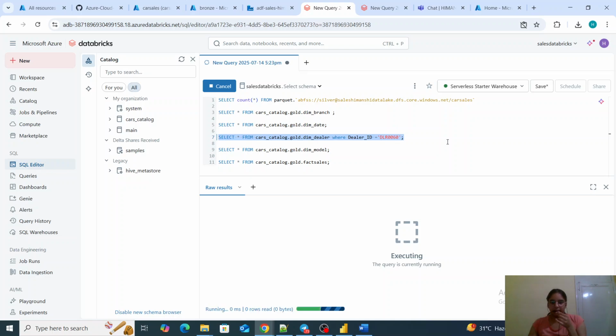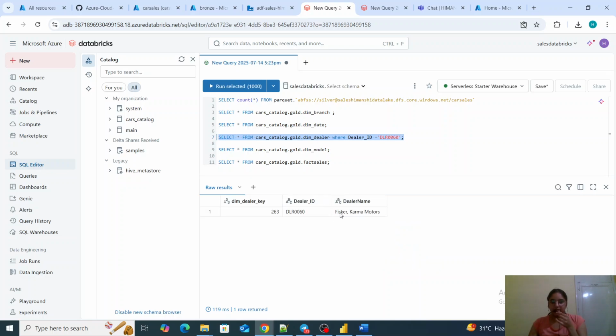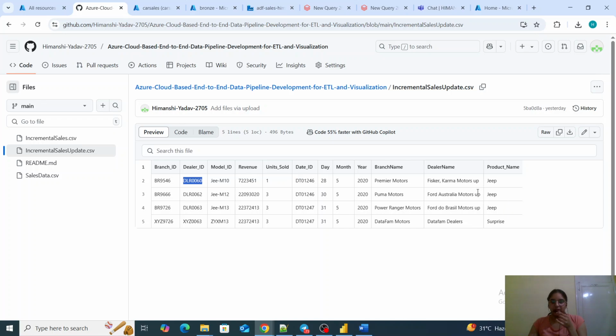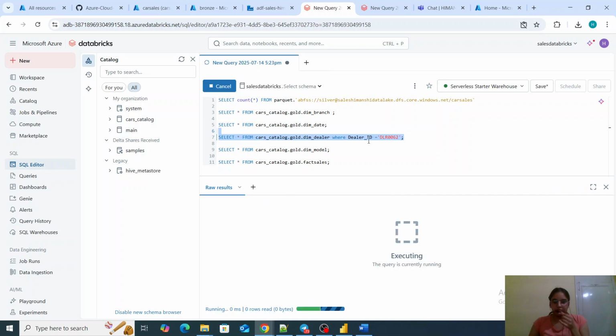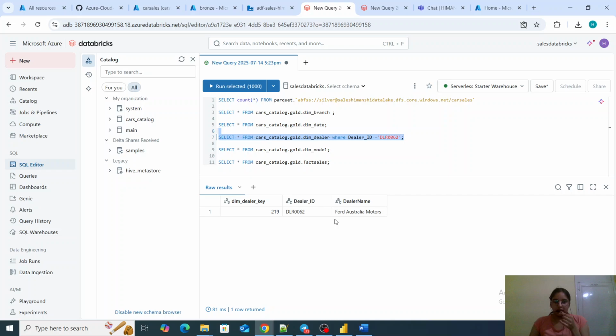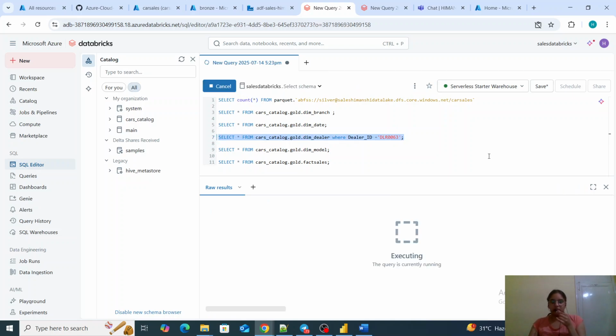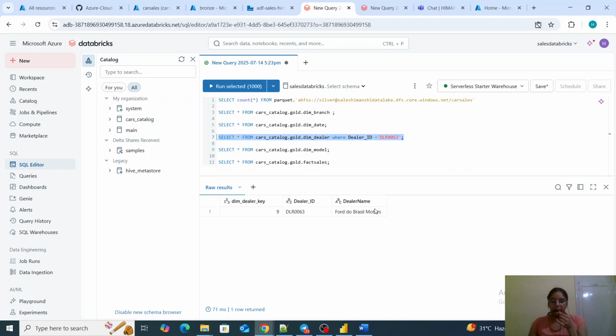Let me show you this one. See, it has Karma Motors, only till Motors, and now I have added to it. It is the same for all of them. Let me show you quickly, 2, it has the same Motors, nothing added, and for 3, it has only till Motors.